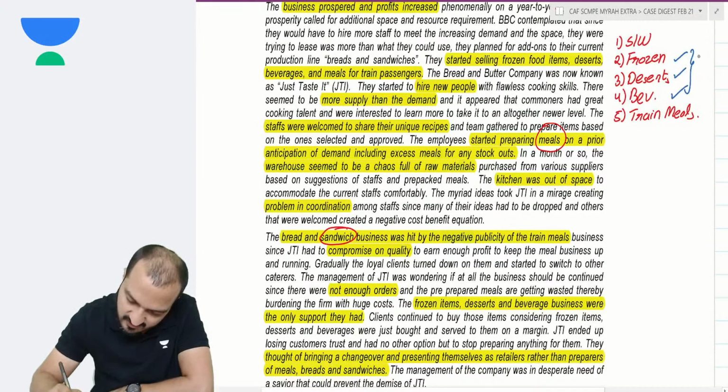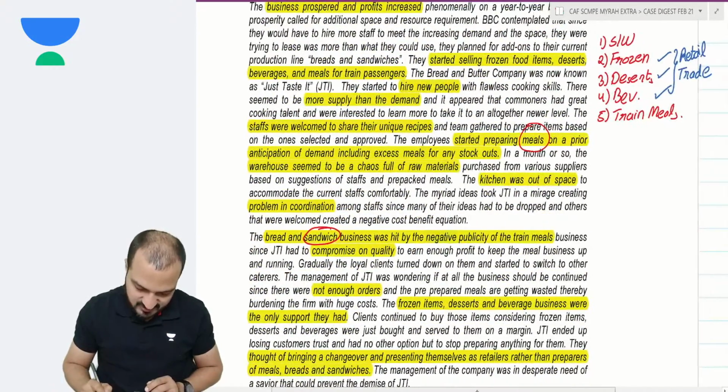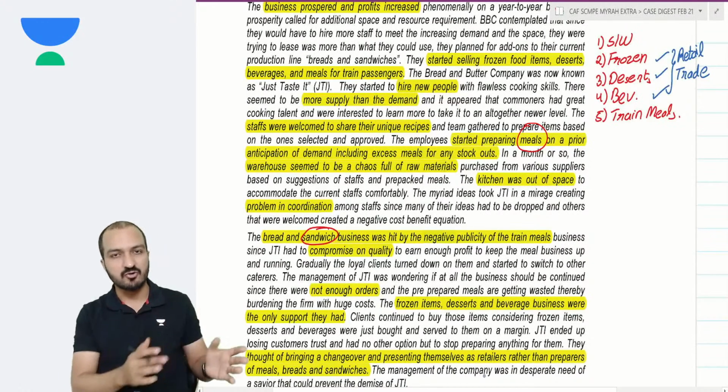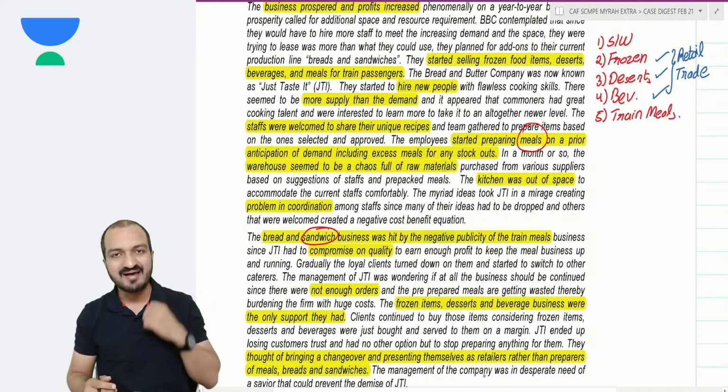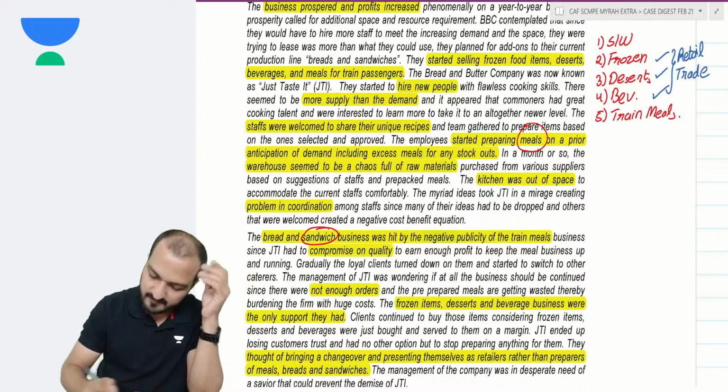These three things are just retail trade. Retail trade means what? Retail trade means you don't manufacture these products. You're simply buying and selling these products as they are. That is the retail trade.